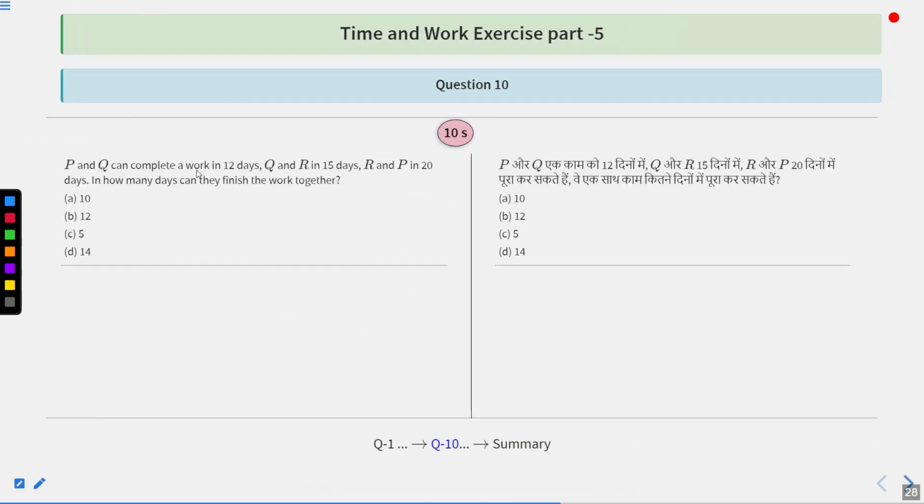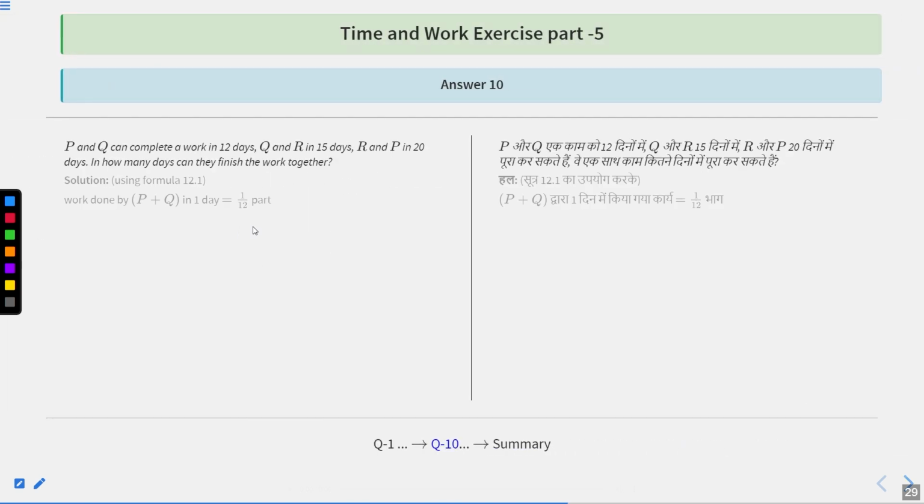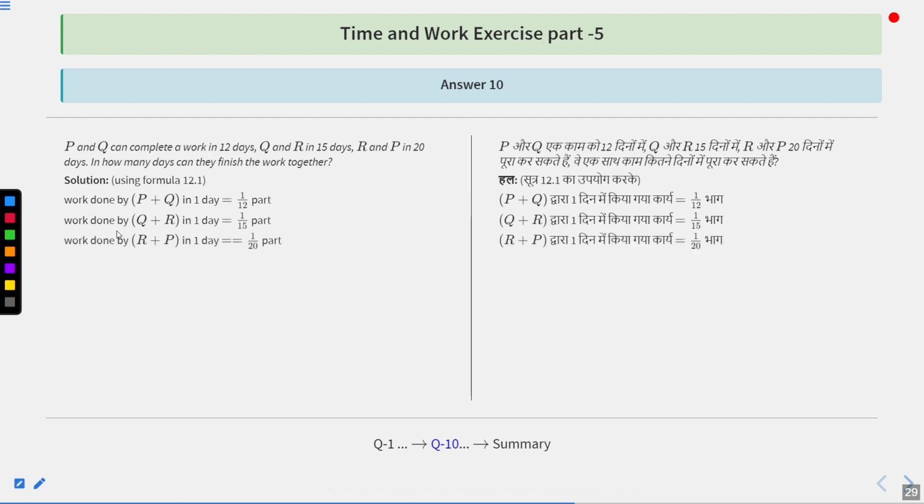P and Q can complete a work in 12 days, Q and R in 15 days, R and P in 20 days. In how many days can they finish the work together? Options are 10, 12, 5 or 14. So P and Q will do how much work in one day? That is 1 upon 12th part, because they were taking 12 days to complete the work.